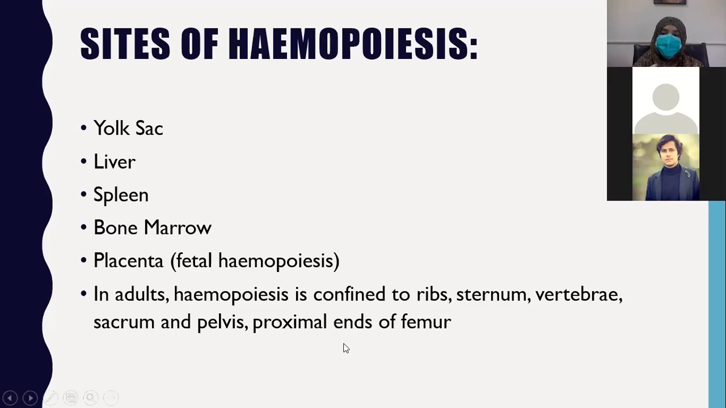How would you remember? Remember, beta, hemopoiesis is confined to ribs. This is all the axial skeleton. This is the axial skeleton where hemopoiesis is now confined. So these are ribs, sternum, at the back there are vertebrae, downwards sacrum, pelvis, and then proximal ends of humerus and femur. So these are all sites of hemopoiesis in adults.